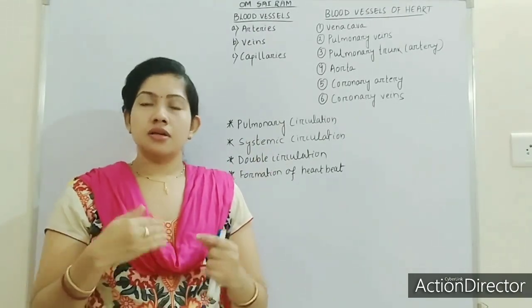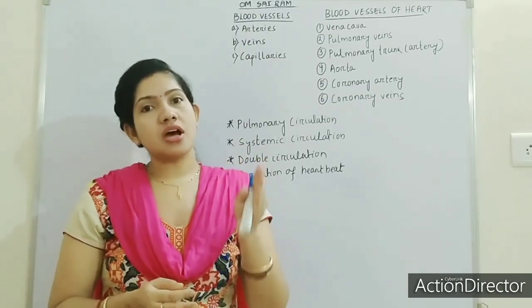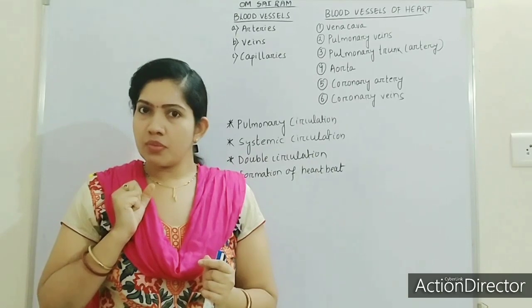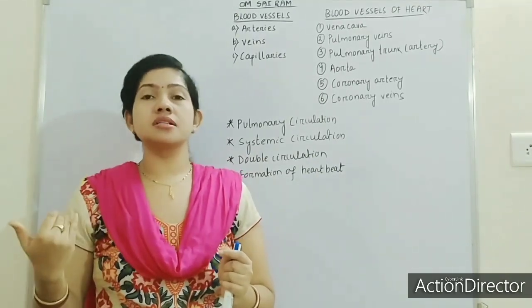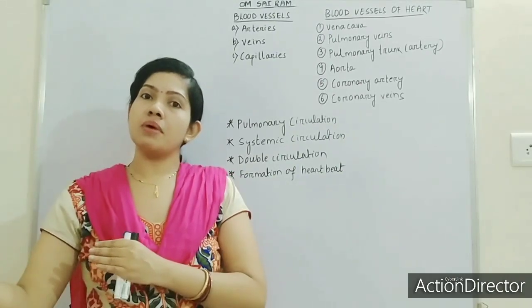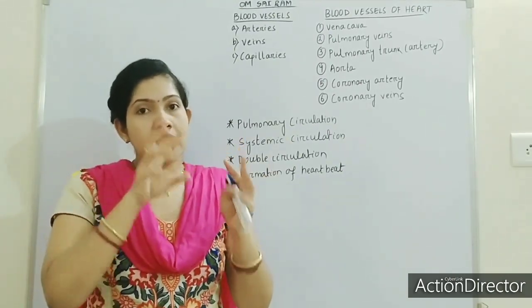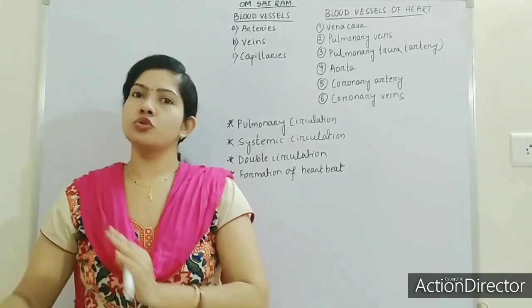As I said in the last class, aorta is the largest artery in the human body. It takes the oxygenated blood from the heart and releases that oxygenated blood out from the heart to the body. So arteries carry the oxygenated blood and leave the heart to the body.